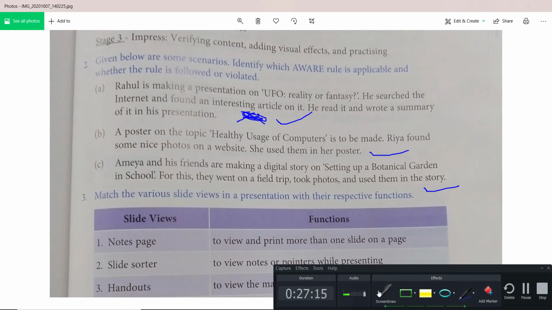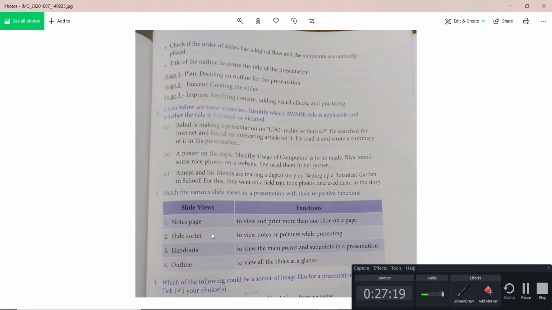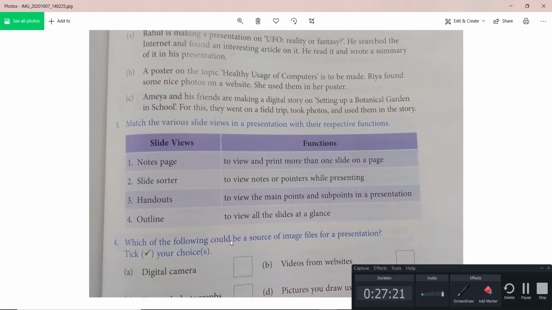Then let's see further. See, these are the slides given. Notes page. So what is the use of notes page? To view main point and sub point in the presentation. Slide sorter. Handouts. So these are the points we have seen while discussing. Correct? See, notes page view and slide sorter. I have already explained what is the purpose of that.